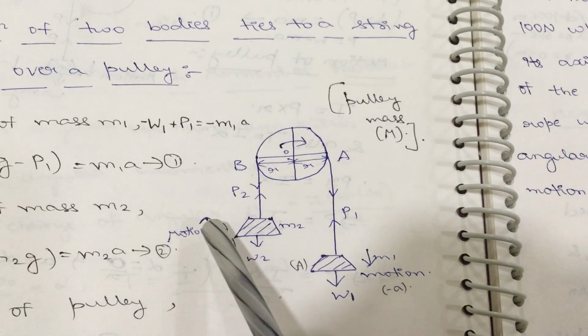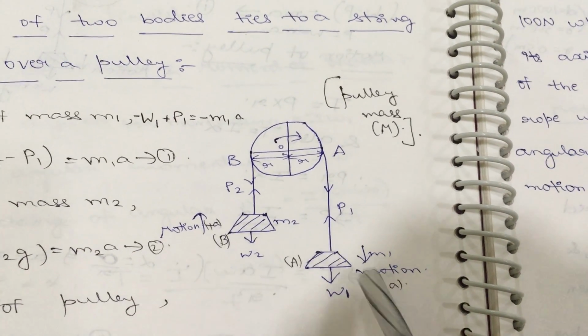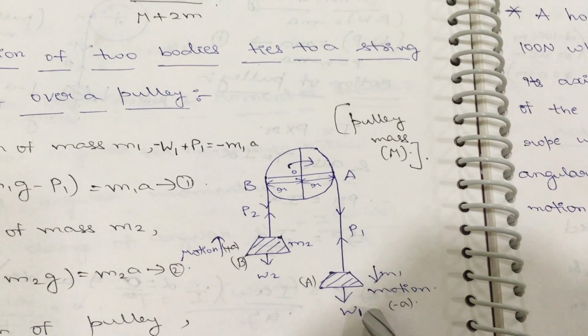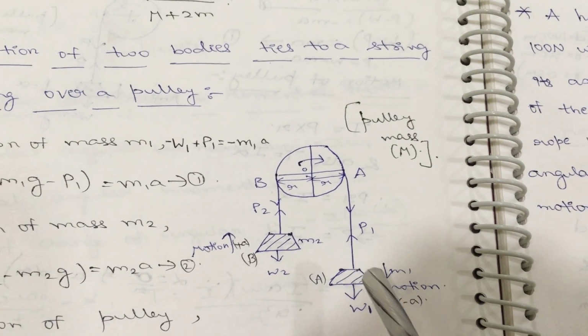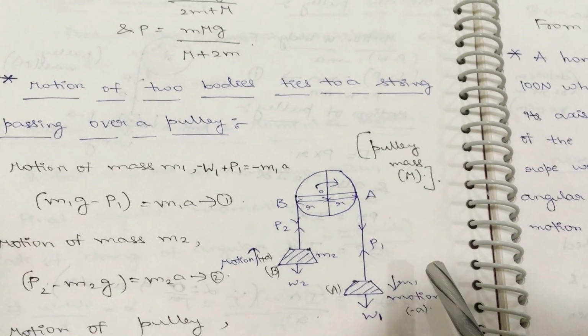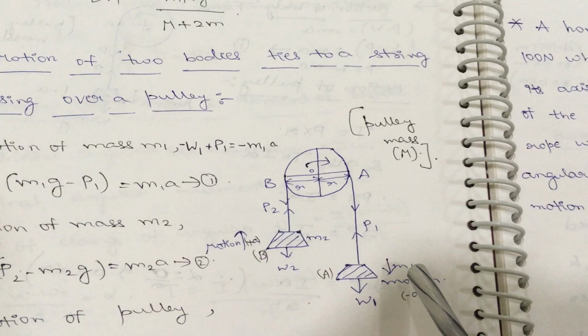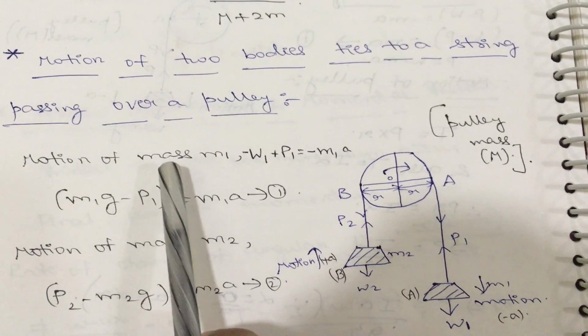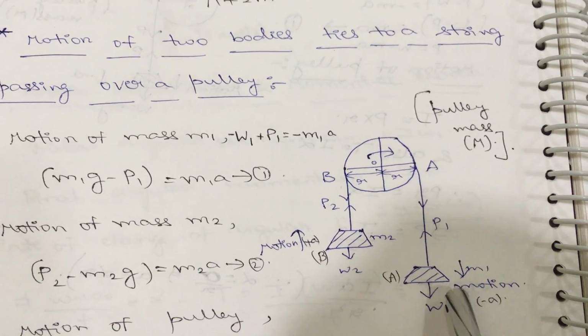Based on this sign convention of the accelerations, based on the motions, and based on Newton's second law, F is equal to ma, now we need to calculate the P1 value, P2 value and acceleration value. First of all, consider the motion of the first body, the A body.